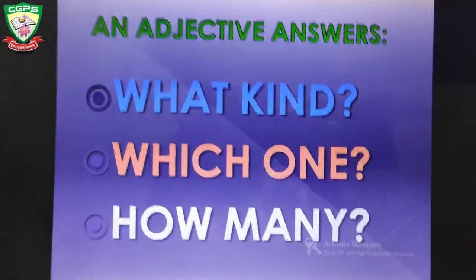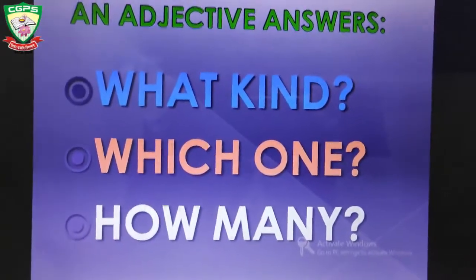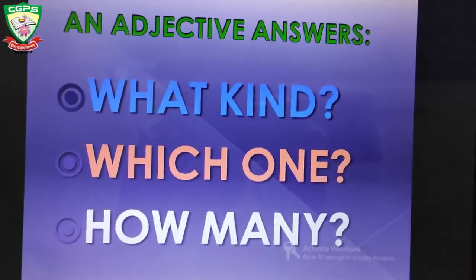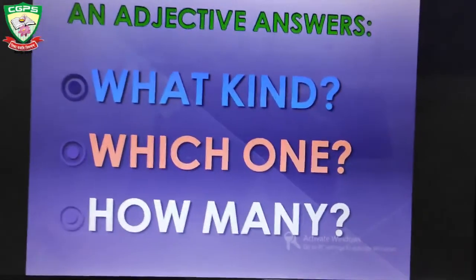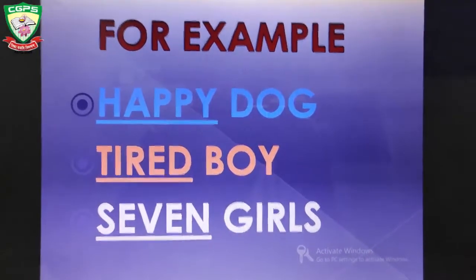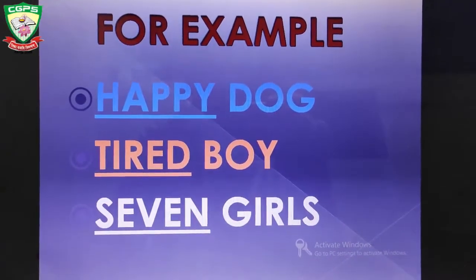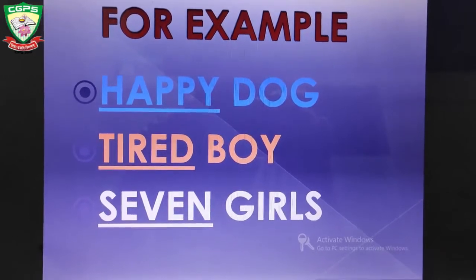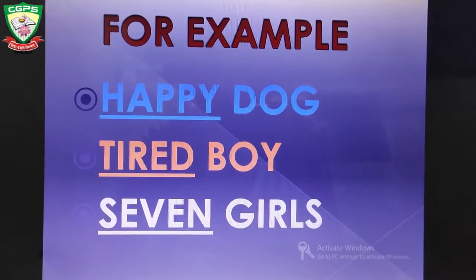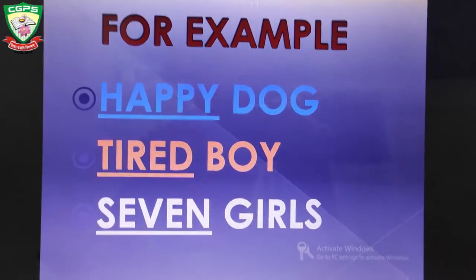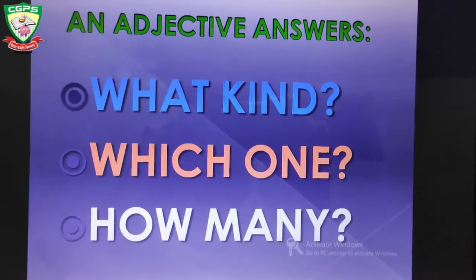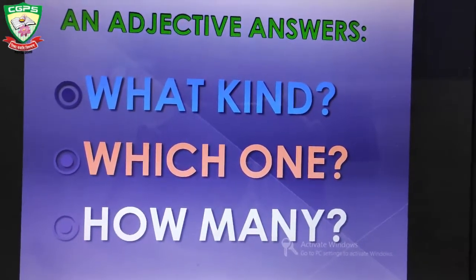An adjective answers these 3 questions. What kind, which one, and how many? Happy dog. What kind of dog? Happy dog. Tired boy. Which boy? The tired one. Tired boy. 7 girls. How many girls? 7 girls. So the thing which we have to remember is that an adjective answers what kind, which one, how many.